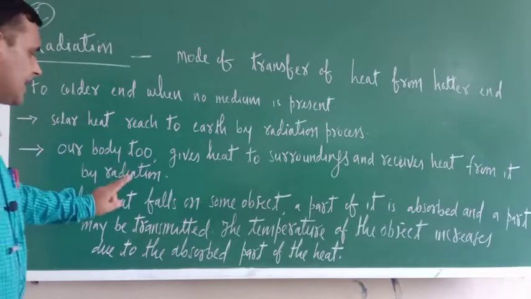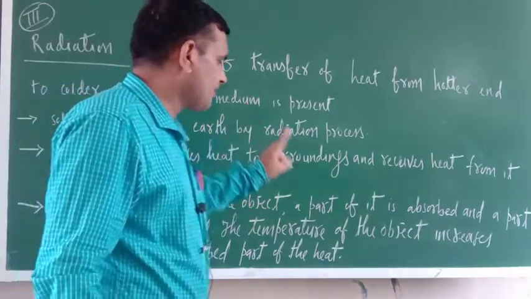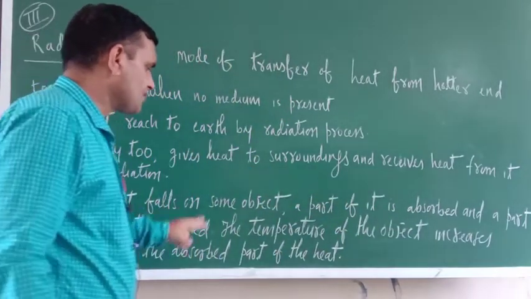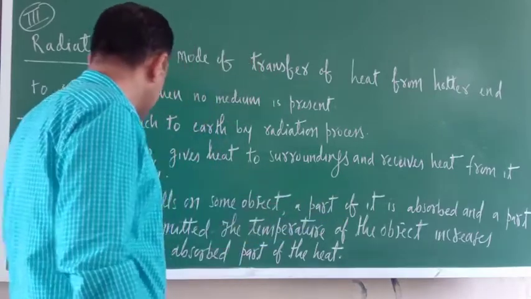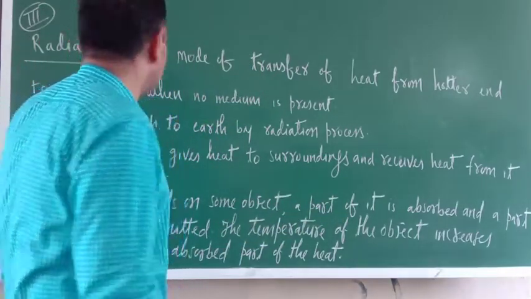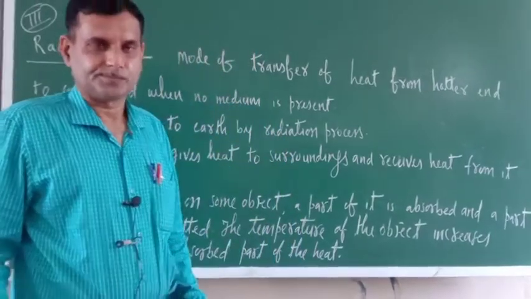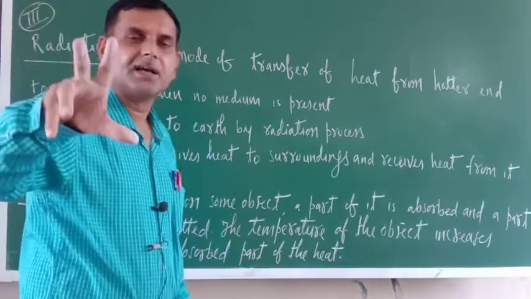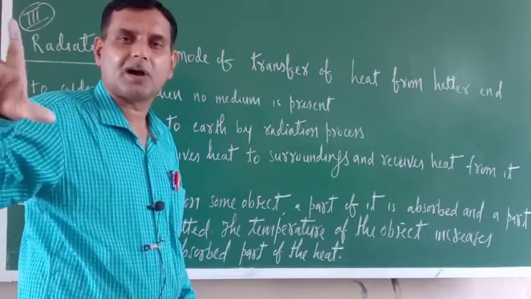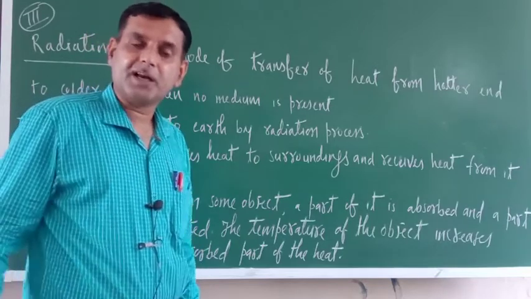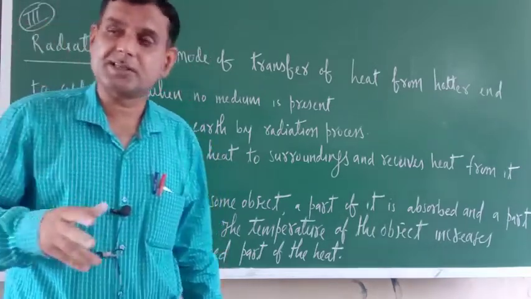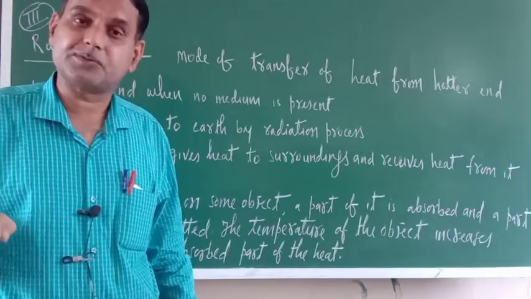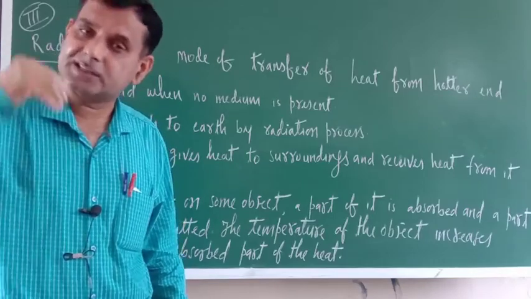Next one is when heat falls on some object, a part of it is absorbed and a part may be transmitted. The temperature of the object increases due to the absorbed part of the heat. Now try to understand here. Sometimes we are supplying heat to a particular object, okay? Then it becomes hot. So the question arises whether all the heat is absorbed by the object or part of that heat is transmitted.